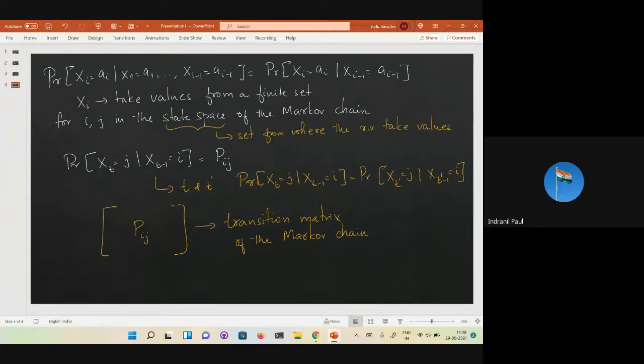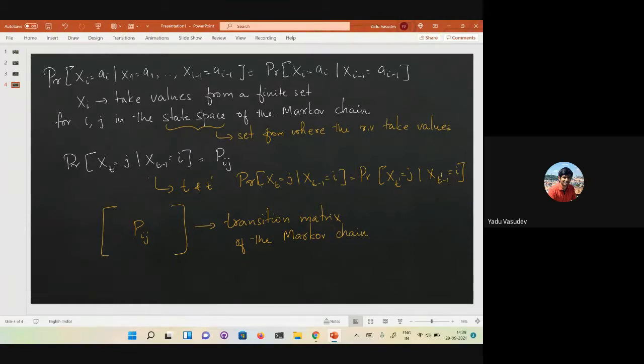Can you explain that T prime portion? I just missed a couple of lines. Yeah, so I was just saying that this quantity, the way it has been defined, it is possible that the probability that in the tth step you are in j, given that in the t minus first step you are in I, might be different depending on t and t prime, if t and t prime are different.